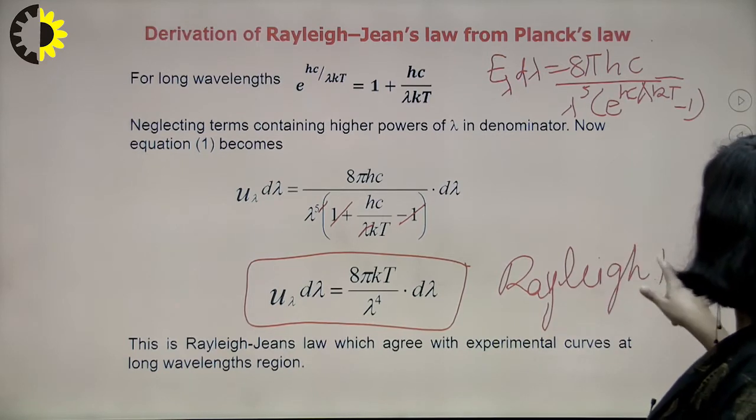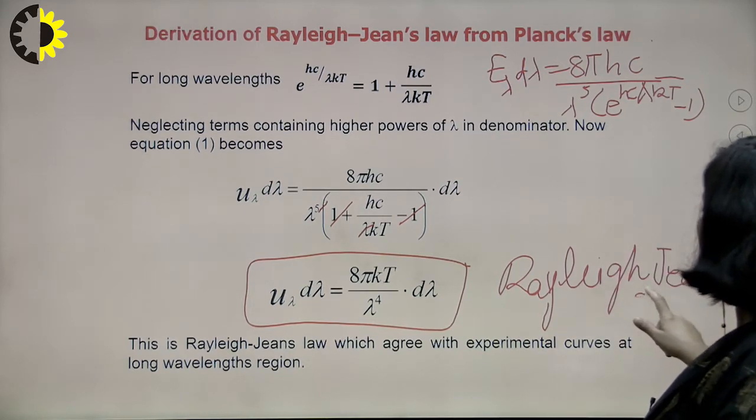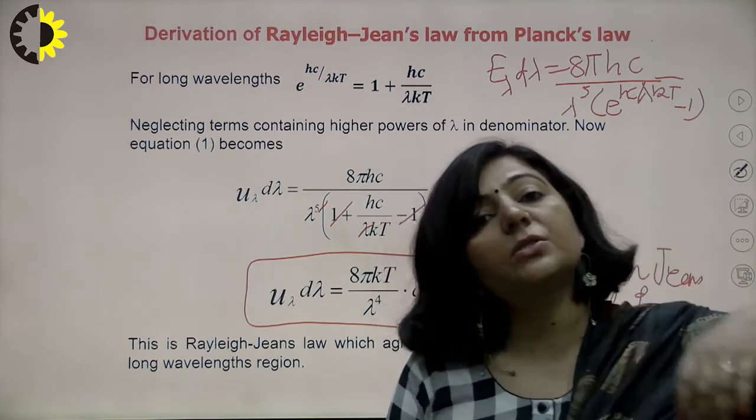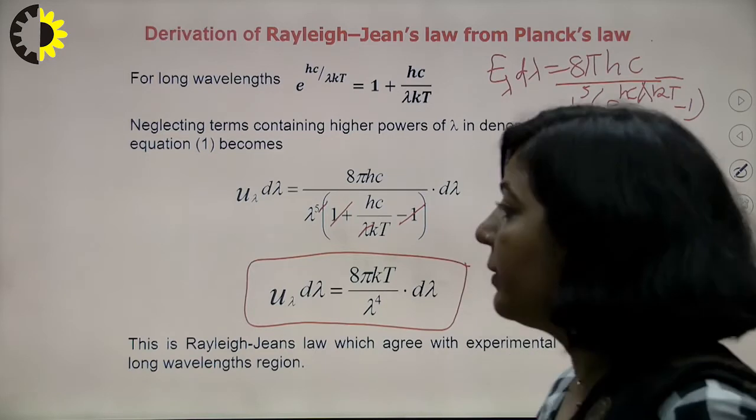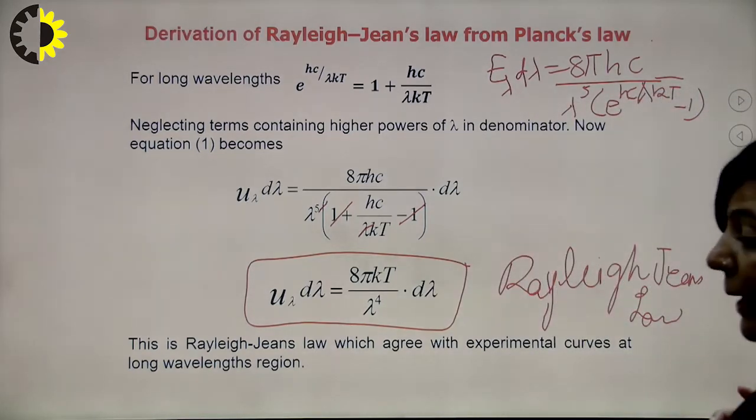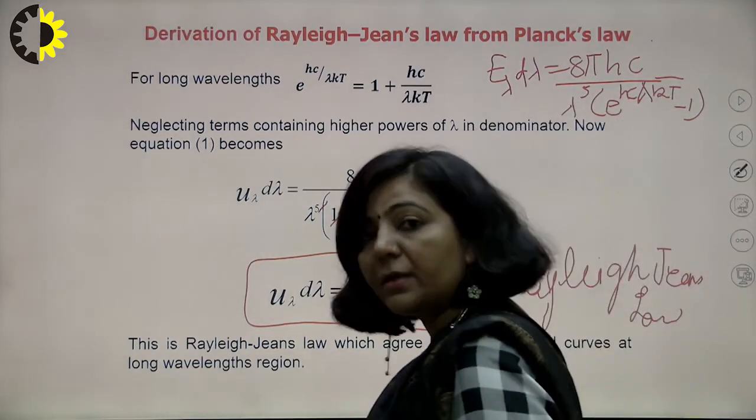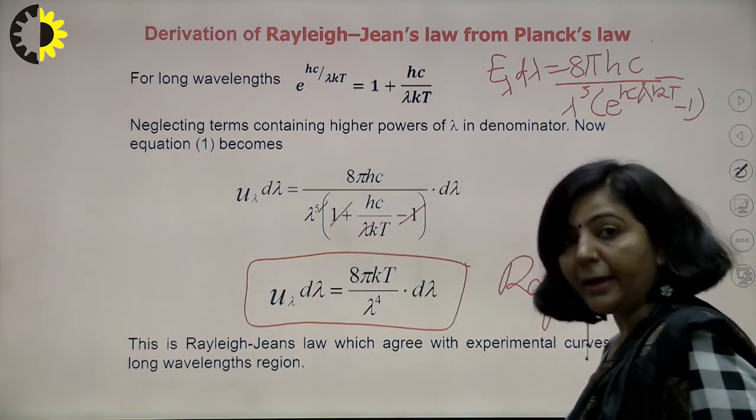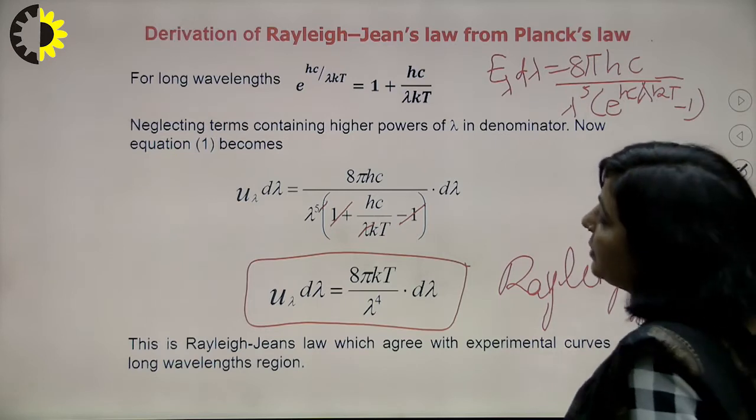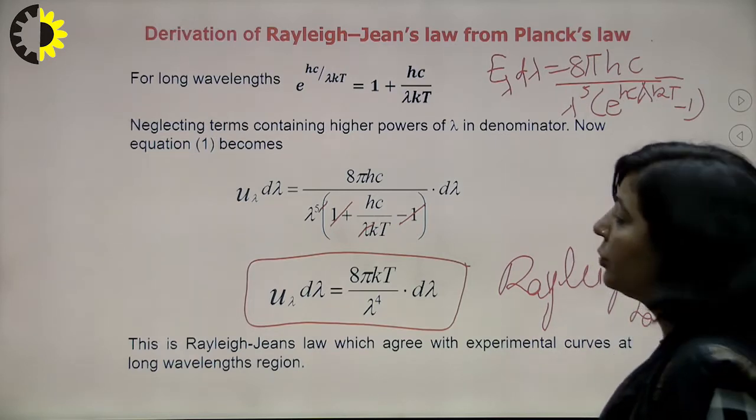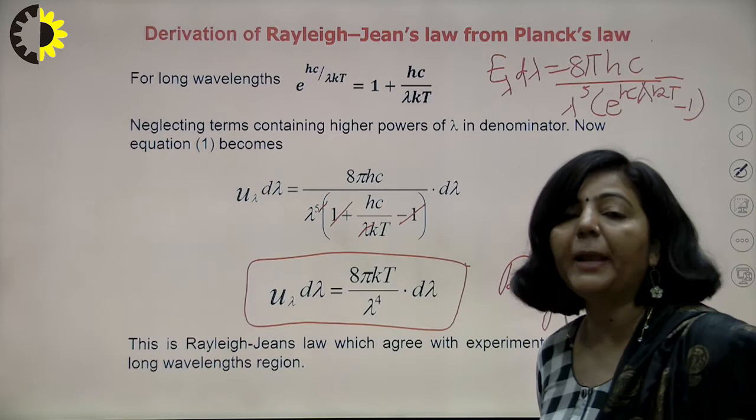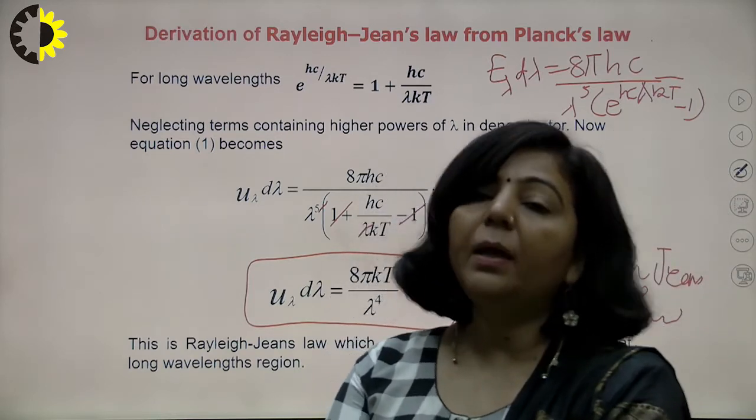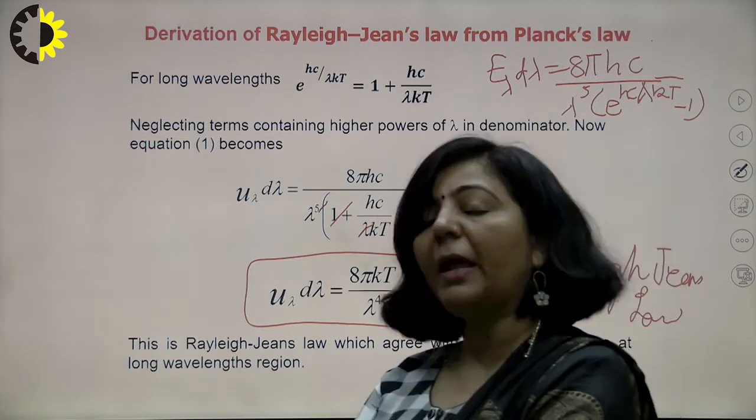Rayleigh-Jeans law, right? It means this Planck's radiation law approaches the Rayleigh-Jeans law in the longer wavelength region. From Planck's radiation law we can get the results for the shorter wavelength region, as well as for the longer wavelength region. So this Planck's radiation law can explain the entire black body radiation spectrum. And you know what is the base of this Planck's quantum theory.